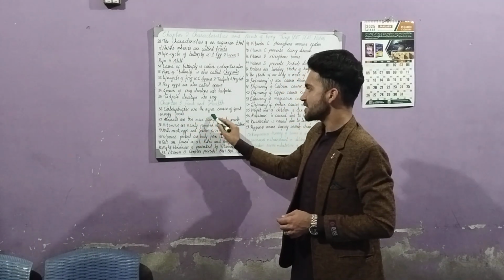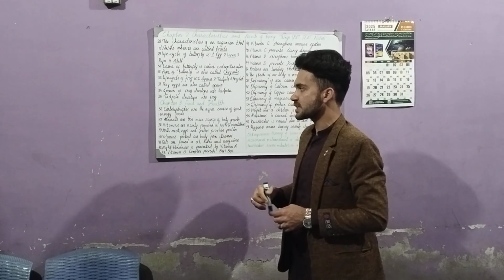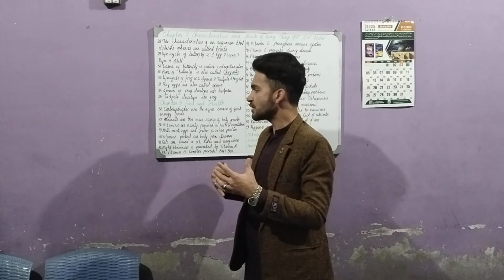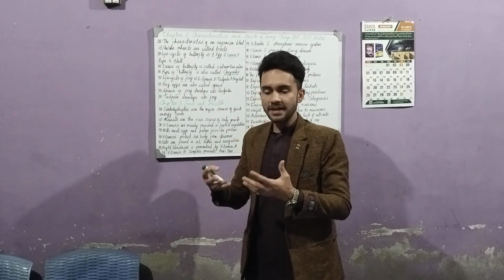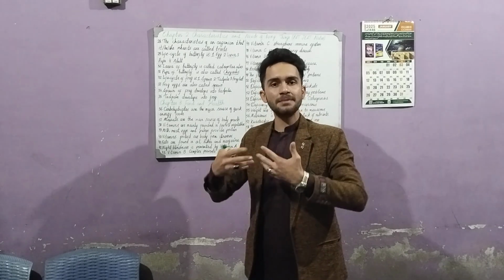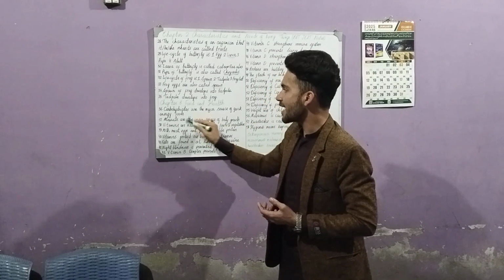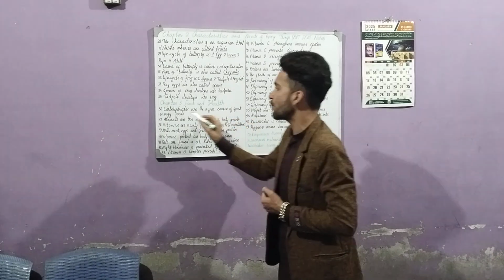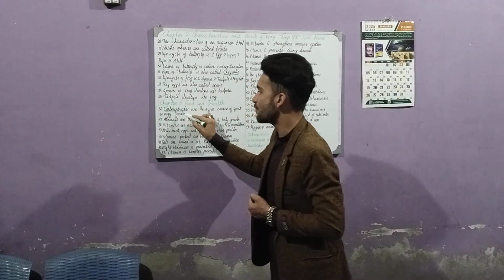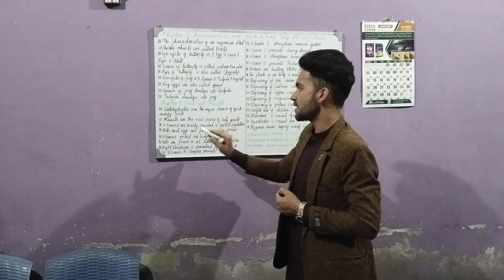Carbohydrates are the major source of quick energy foods. Sometimes we need quick energy, so that we eat food and at the same time have the energy, as there are energy drinks as well. So carbohydrates are the major source of quick energy foods from which we get quick energy.